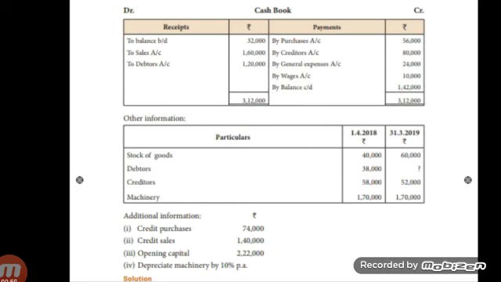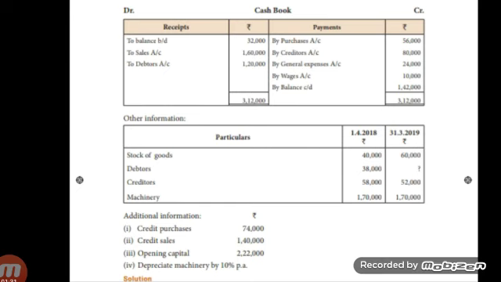Then our second step is the preparation of total debtors account. In this question, closing balance of debtors is not given, so we should calculate that closing debtors. How can we calculate closing debtors? By preparing total debtors account, we will get the closing balance of debtors. So the first step in this problem is calculation of total debtors account.